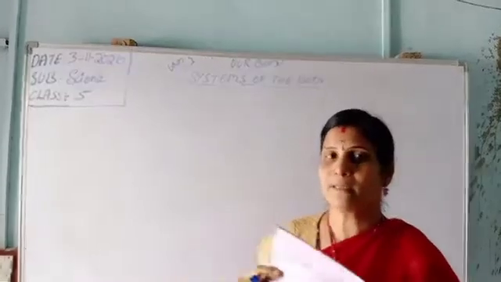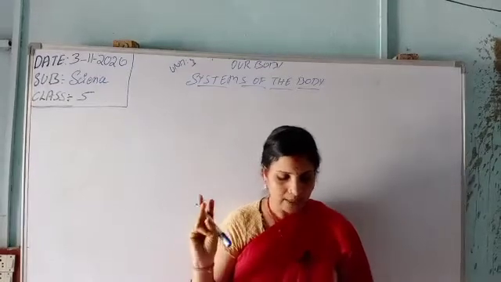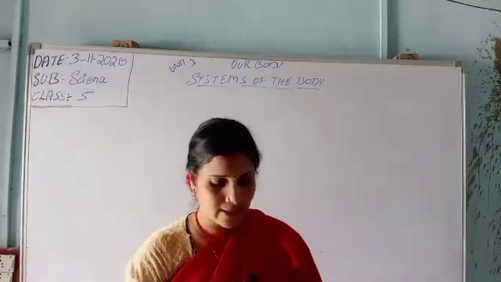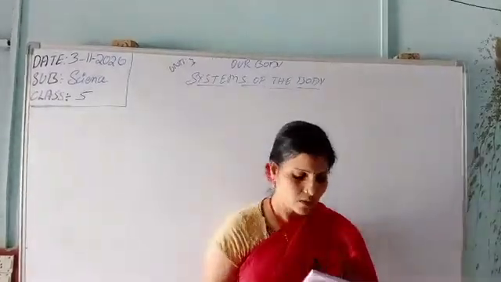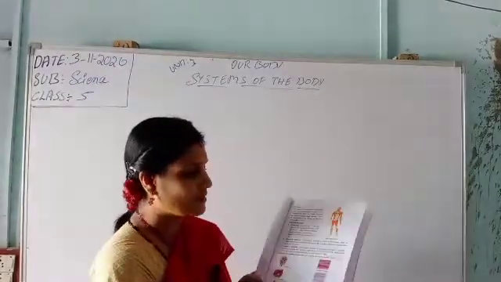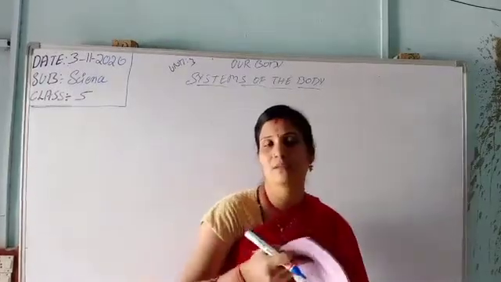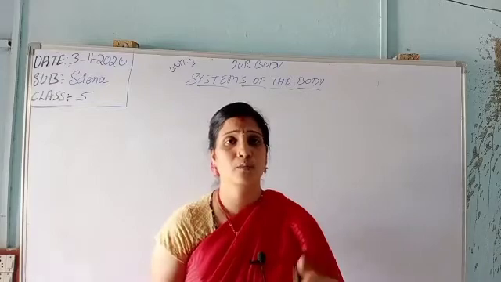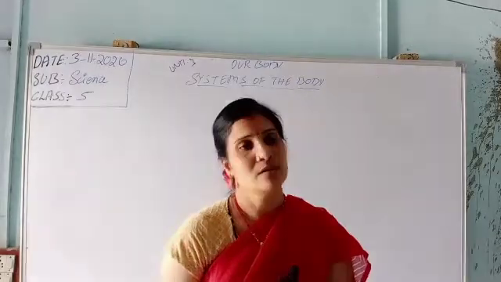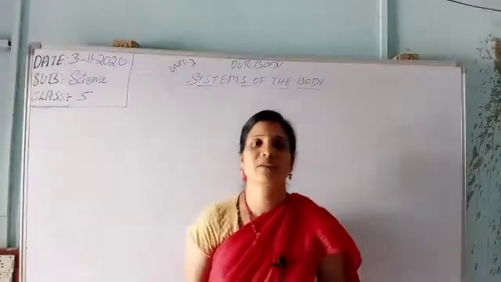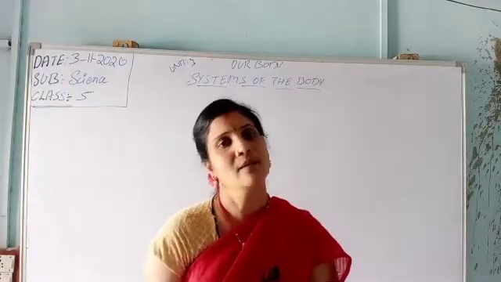Next, muscles we learned yesterday. How many types of muscles do we have? 3 types of muscles: skeletal, smooth, and cardiac muscles. This match the following also I repeated for you. Next we went to how muscles work, how they work our body, with what help. How we have to stand, how we have to sit. When we keep the right position of standing or sitting, our body will work very well.